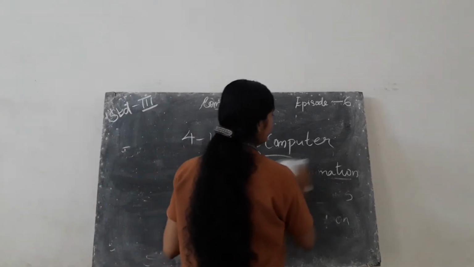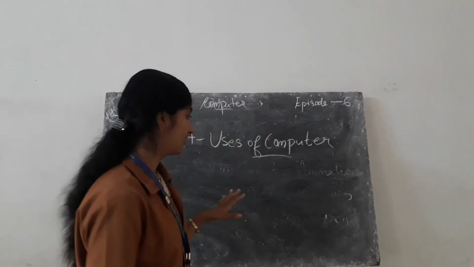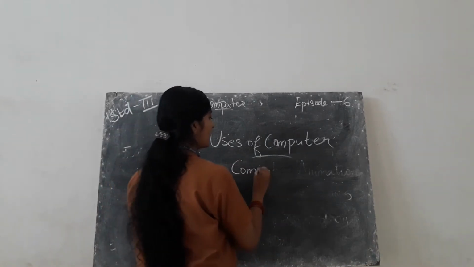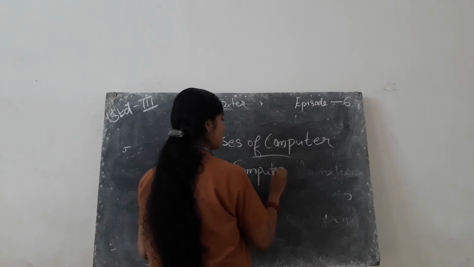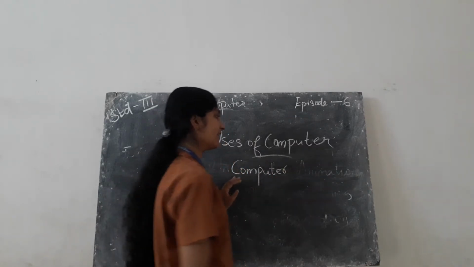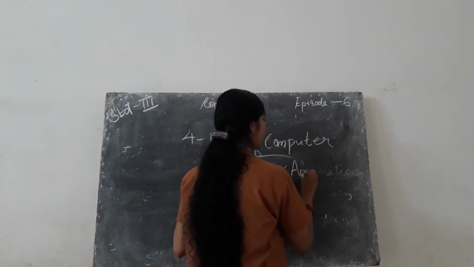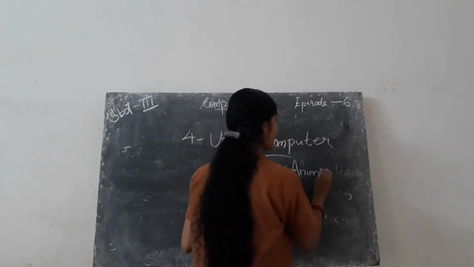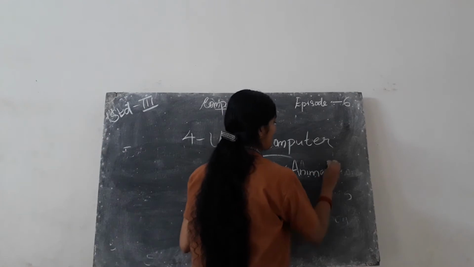Next, in the same topic, is computer animation. Computer. C-O-M-P-U-T-E-R. Then animation spelling. Animation.